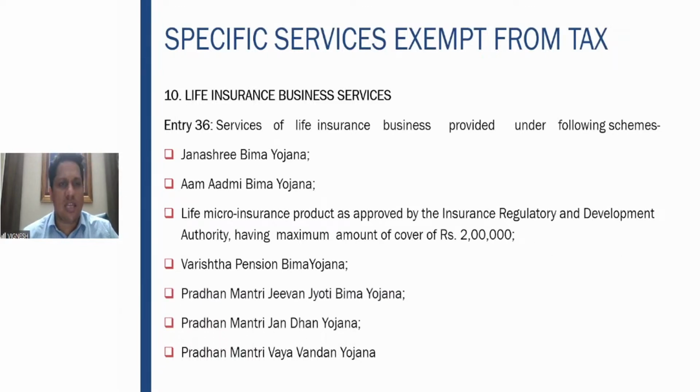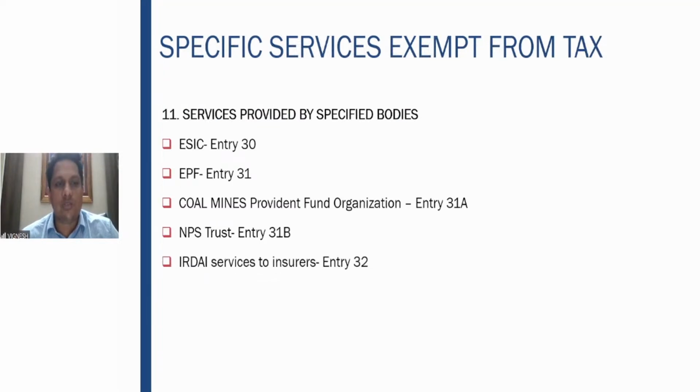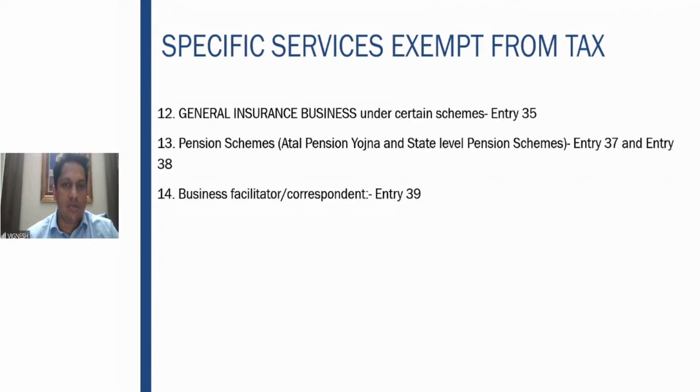Then multiple yojanas are given here in entry number 36. Please go through it. If you are able to remember this, all the best. If the exam paper setter is a very strict person, he will slightly change some of the words here and give a case study or a problem based on that, so you need to be very careful when answering such problems. Try to remember as much as possible. All these services of life insurance under the following schemes are exempt from GST. Also services provided by bodies like NPS, EPF, ESI, Coal Mines Provident Fund Organization, everything is exempt. SEBI services are also exempt from GST.